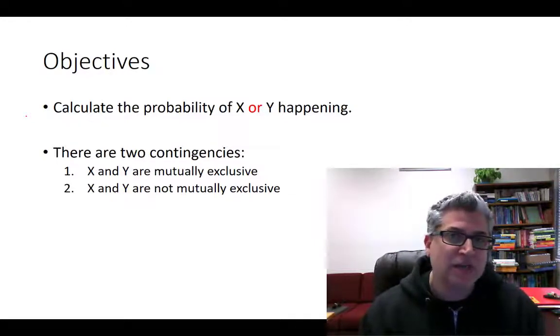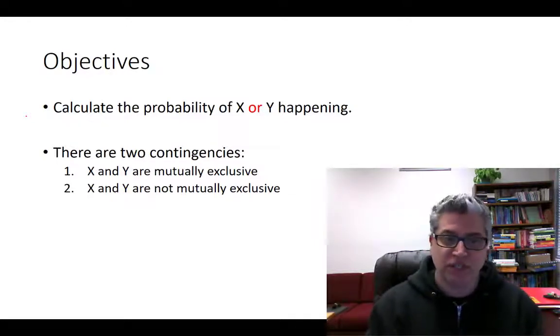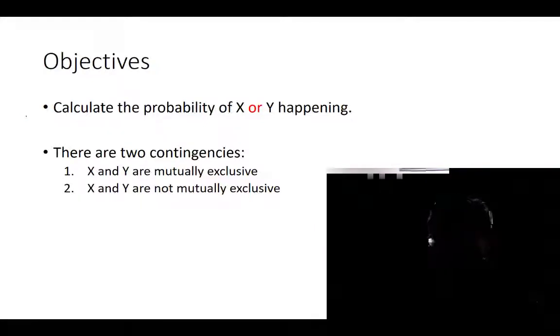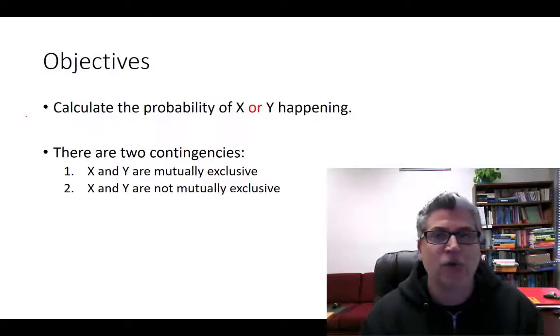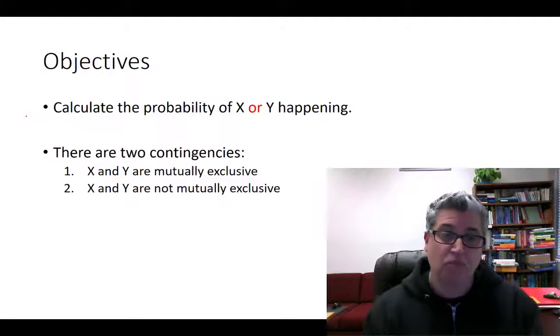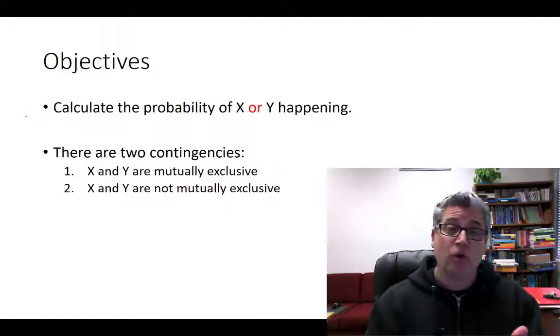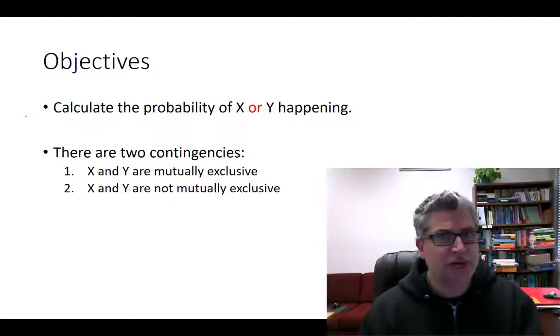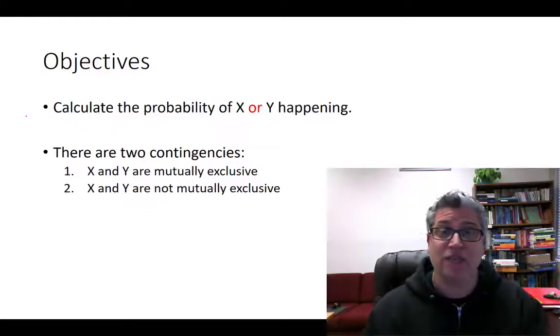And we'll need to consider a couple of contingencies, whether X and Y can both happen at the same time, or whether they can't. So we'll be looking at questions like, what's the probability that you, one, win the lotto, or two, marry rich? And then I guess you'd want to know, well, can I do both? Can I win the lotto and marry rich? Right? So there'll be two slight variations depending on whether you could have both of those things.